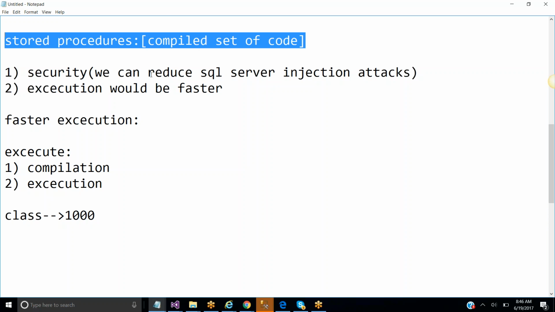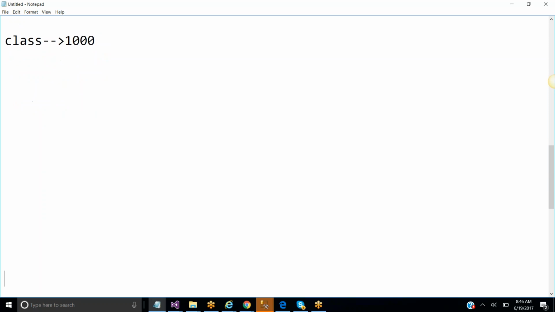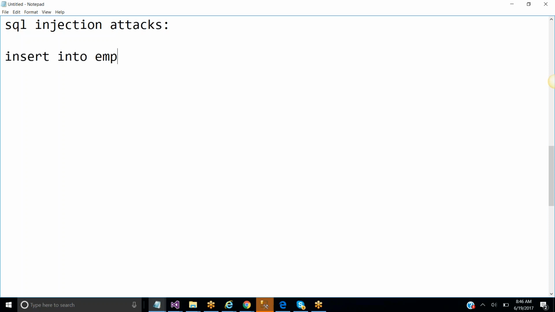Now we are going to see what the meaning of security is, and what the meaning of SQL injection attacks is. See very carefully. First we'll try to understand the meaning of SQL injection attacks. Now listen, I'm writing the query like this: select star from, or else we can write the query like this: insert into EMP values, with values like 101, Sai, project leader, 10,000 and 10.